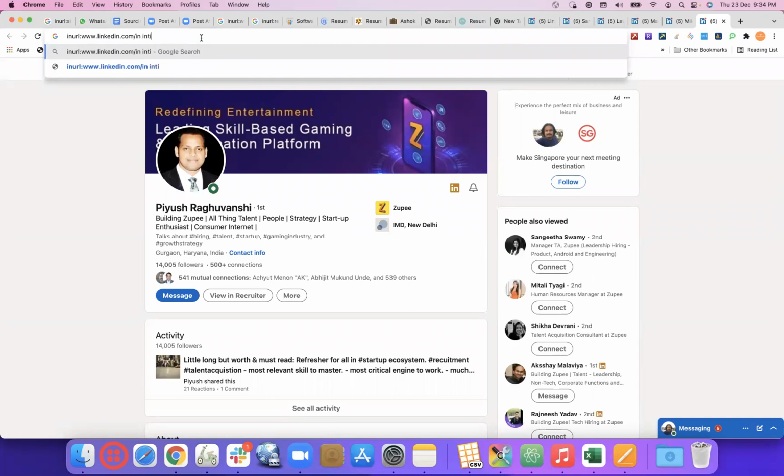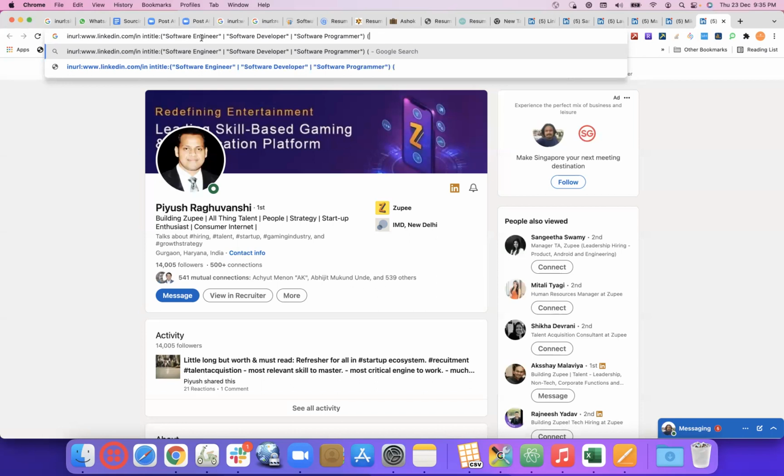Now in title, colon, open the bracket, software engineer, software developer, programmer, close the bracket.